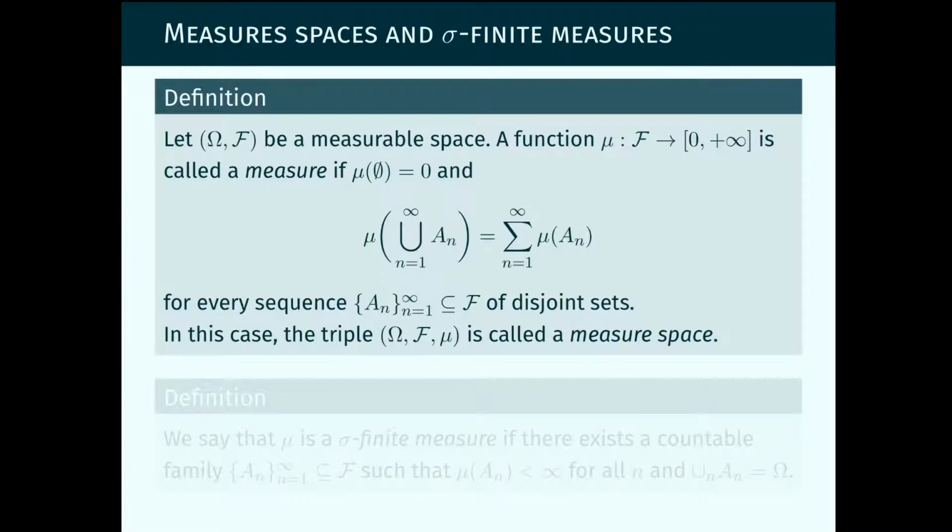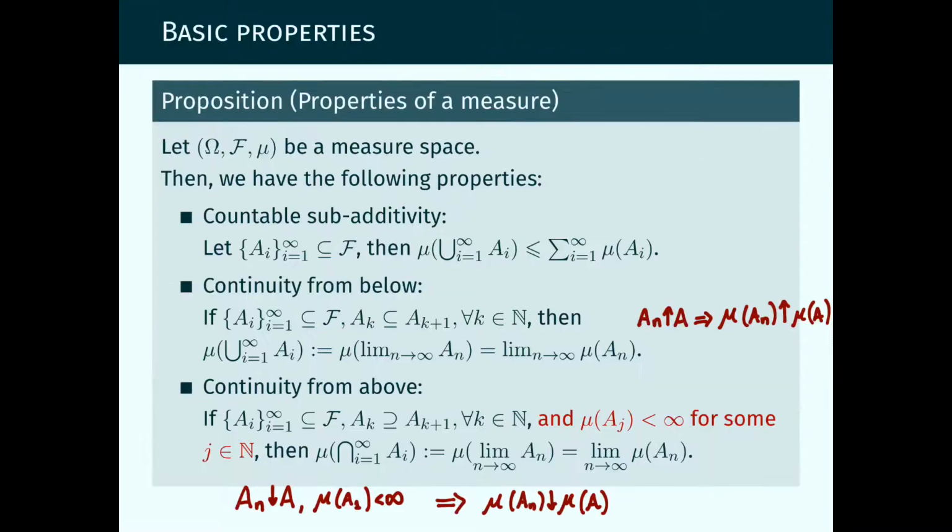Recall, a measure is a non-negative function that assigns value 0 to the empty set and assigns the sum of measures of the sets to the union of those sets if they are disjoint and if they are all members of the sigma algebra. The basic properties of measures were countable subadditivity, continuity from below, and continuity from above, which has this important assumption here. In the lecture notes you can see a counterexample for the case when this is violated.